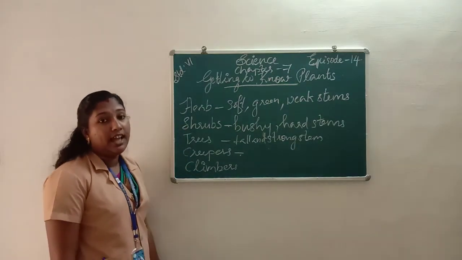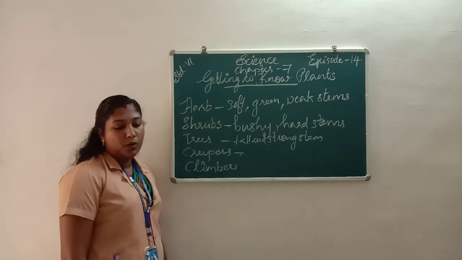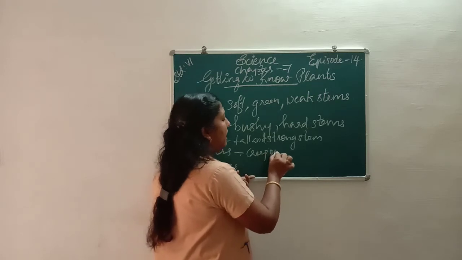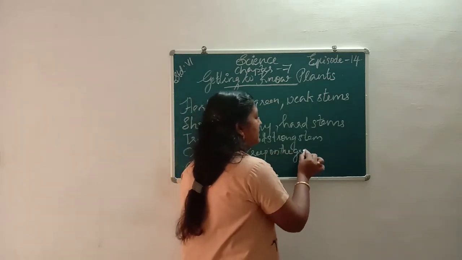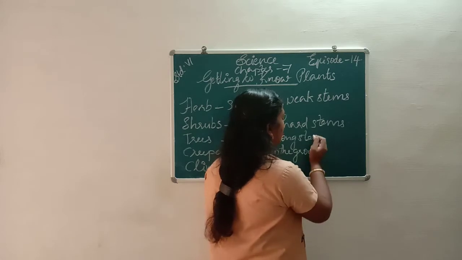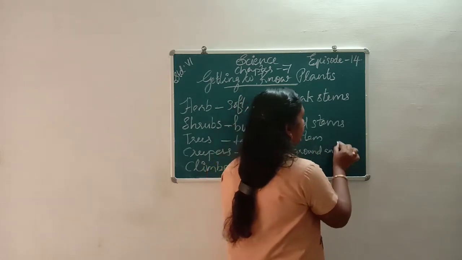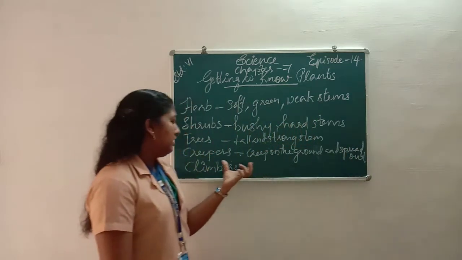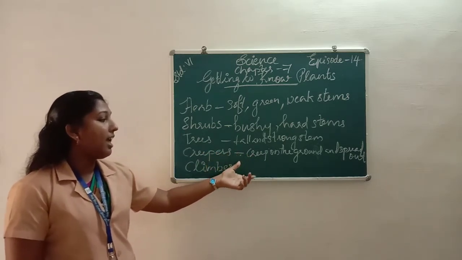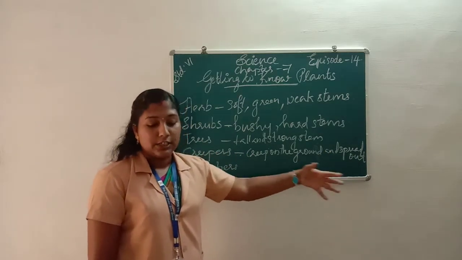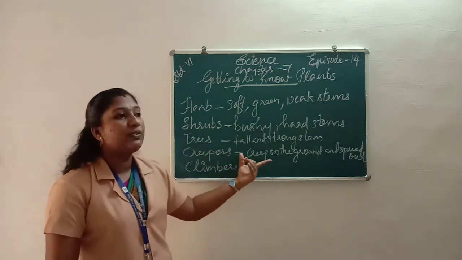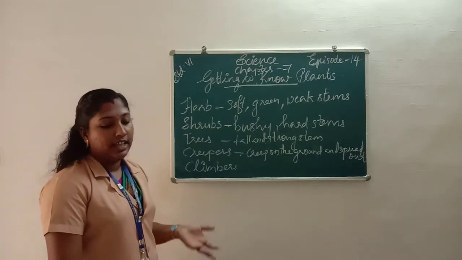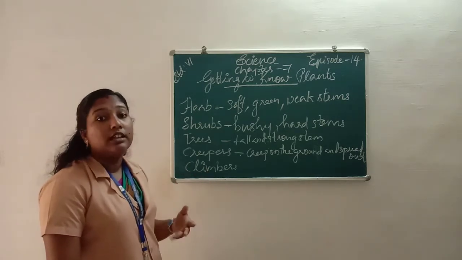Creepers are the plants which creep on the ground and spread out. Examples of creepers from our surroundings are pumpkin, ash gourd, watermelon, snake gourd and bitter gourd.